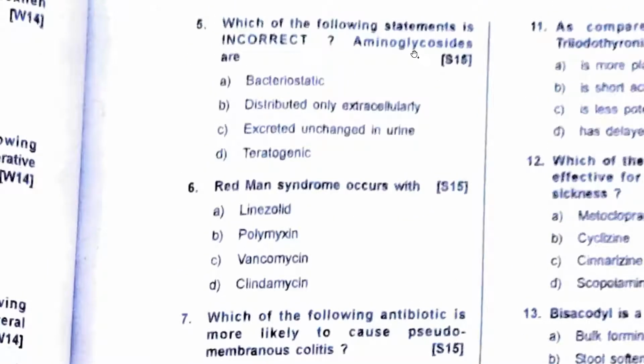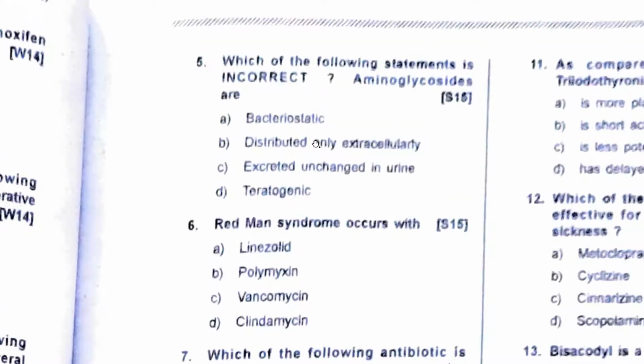Which of the following statements is incorrect with respect to aminoglycosides? Bacteriostatic, wrong. Tetracyclines and chloramphenicol are bacteriostatic. Aminoglycosides are bactericidal. So the answer is A. Distributed extracellularly, yes. Excreted unchanged in urine. Teratogenic, yes, that's true.